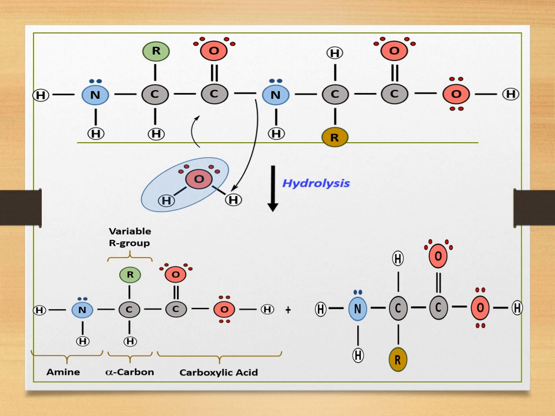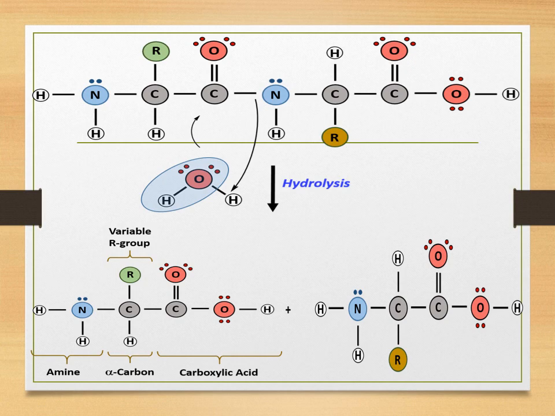Now students, on hydrolysis it will give rise to two different amino acids. Over here you can see that the NH group has a lone pair of electrons, so this H will go and get attracted towards the NH group, and this OH will go and get attracted to the C double bond O group, and this leads to the formation of two different alpha amino acids.